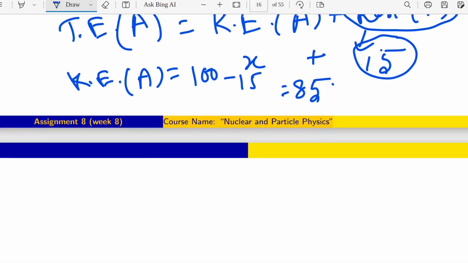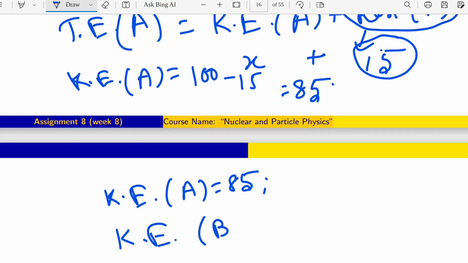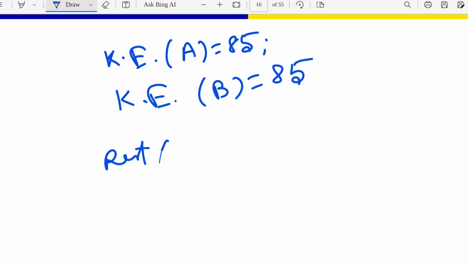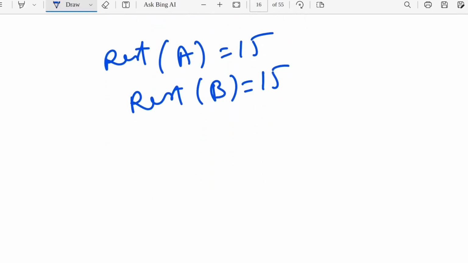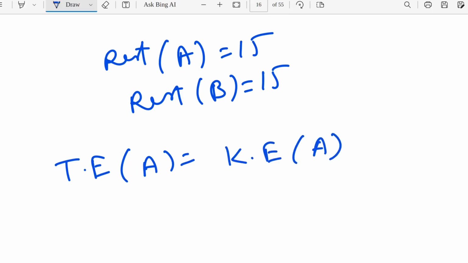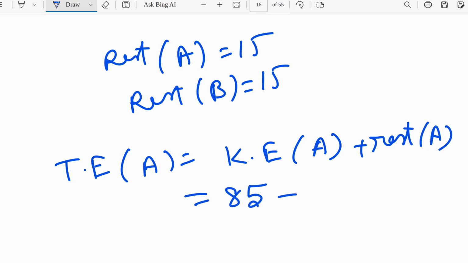Okay, so that means let's say kinetic energy of A is 85. Now you can see how it is going to work. Kinetic energy of B is 85, rest mass of A is 15, rest mass of B is 15. Then according to the energy conservation, total energy of A is kinetic energy of A plus rest mass of A, which is nothing but 85 plus 15, that is 100.